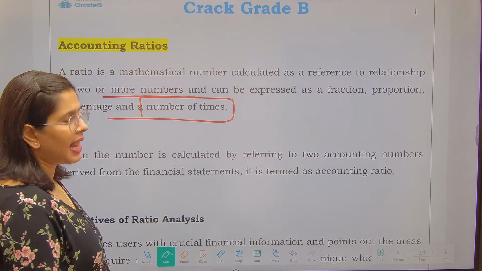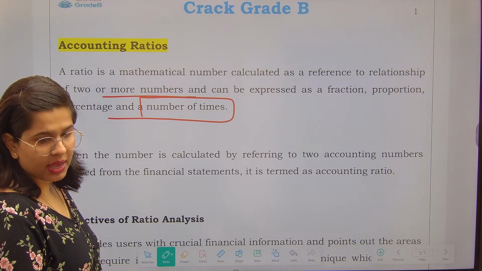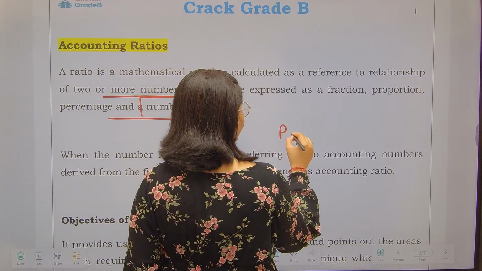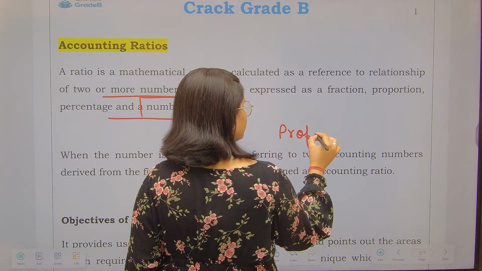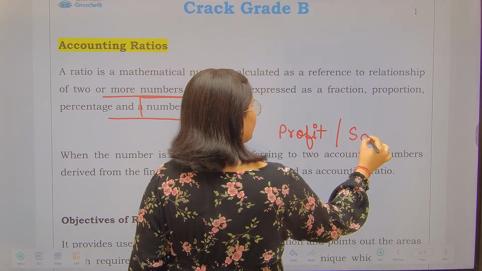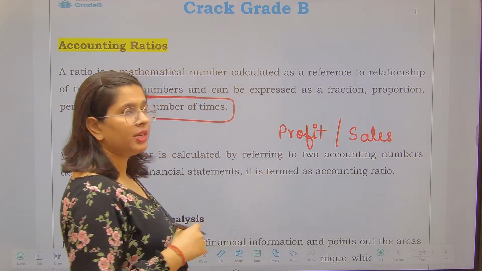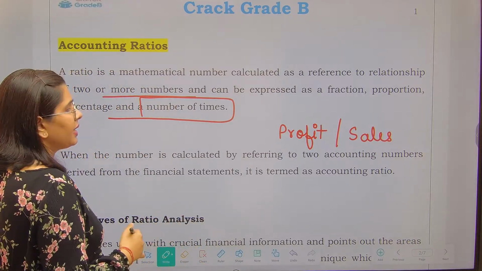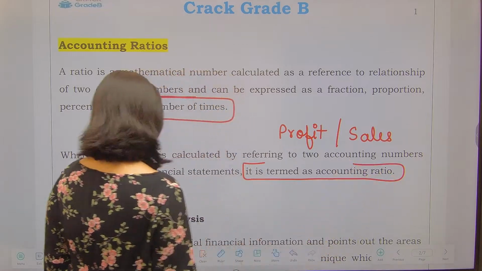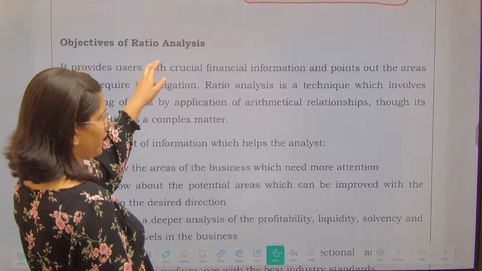Suppose I am comparing profit with sales. When I compare profit with sales, I am comparing two accounting numbers, and it is termed an accounting ratio. Clear? Easy? Now the next thing is the objectives of ratio analysis.